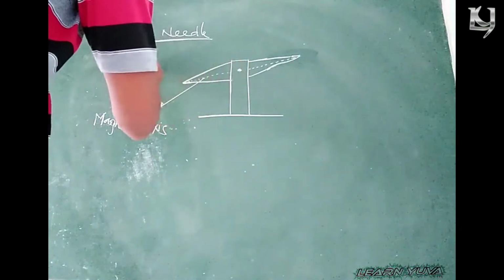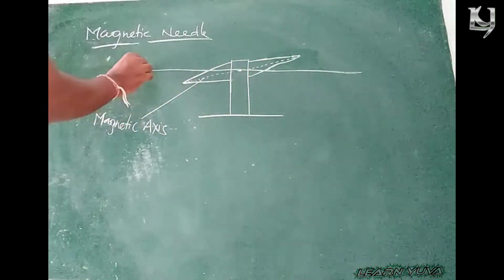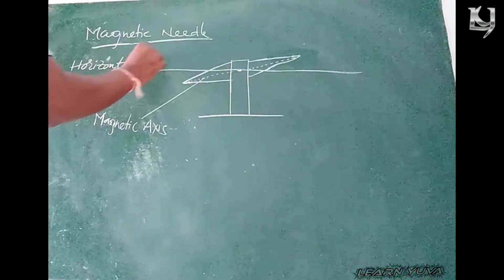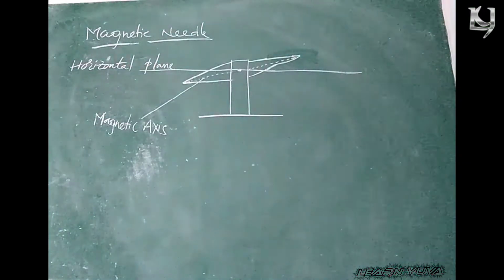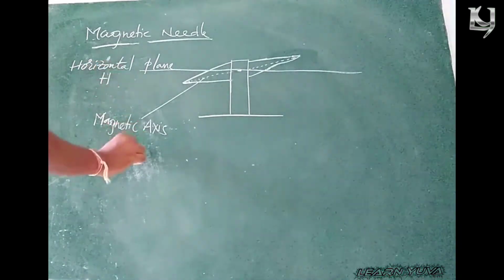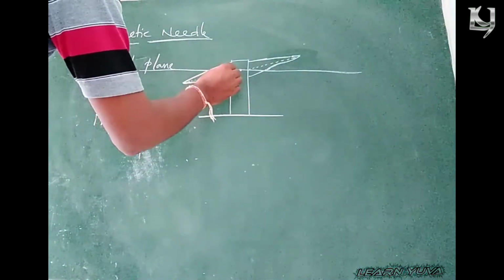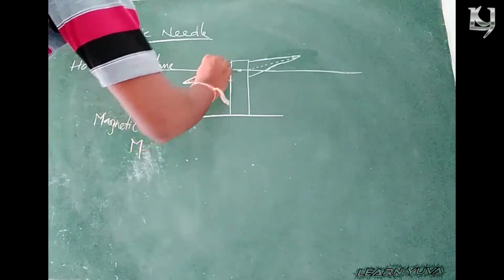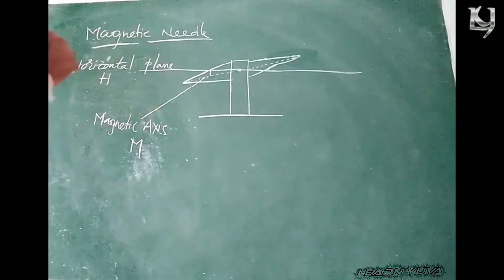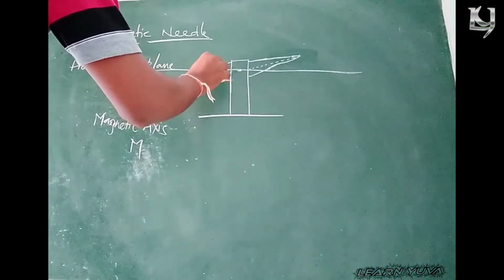If we draw the horizontal straight line from the center point, it is known as the horizontal plane. Important term, horizontal plane, denoted with H. Remember, the angle between the magnetic axis and the horizontal plane is known as the angle of dip.